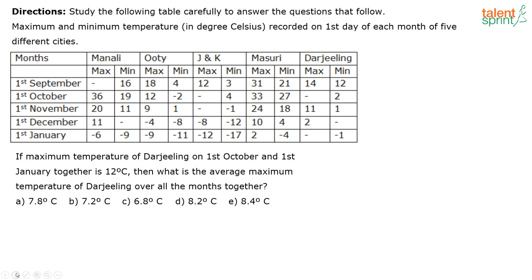Check this question. It's on data interpretation. So the question is as follows. Study the following table carefully to answer the questions that follow. Maximum and minimum temperature in degrees Celsius recorded on the first day of each month of 5 different cities is given.